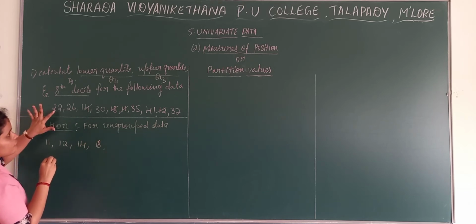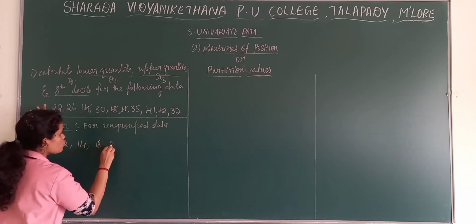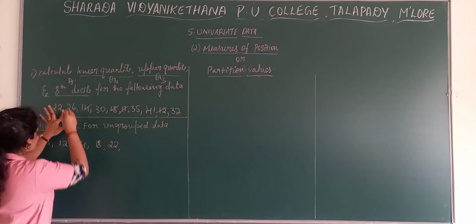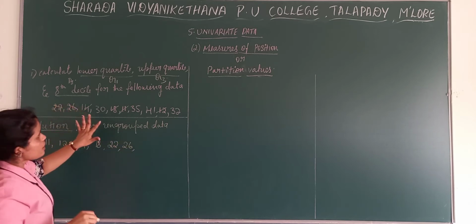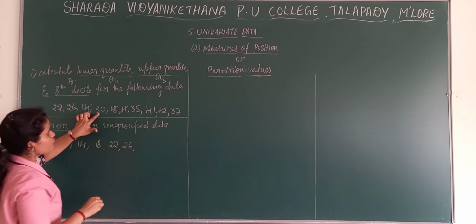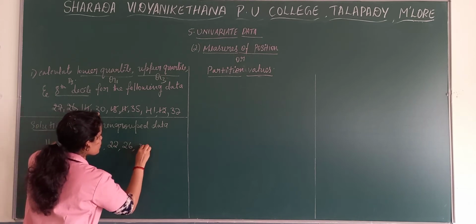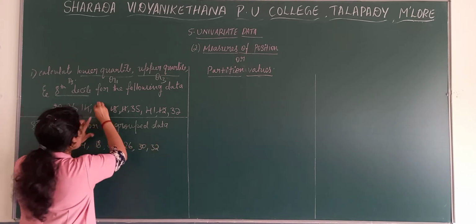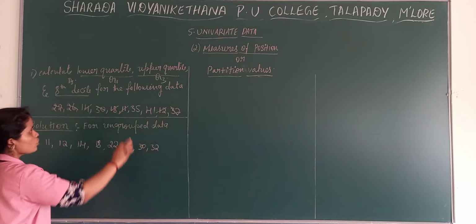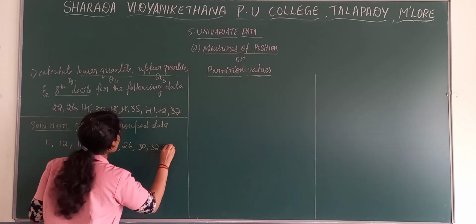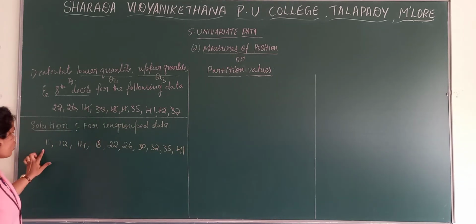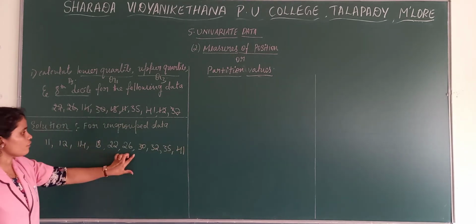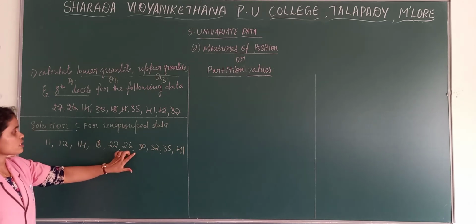After 18 we have 22. Then after 22 we have 26. Then after 26 we have 30, then 32. Then 35, and the last one is 41. So altogether how many values do we have? We have 10 values.